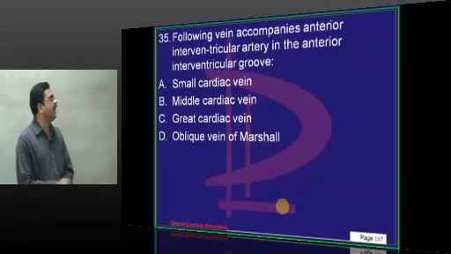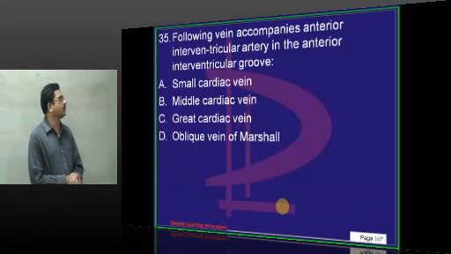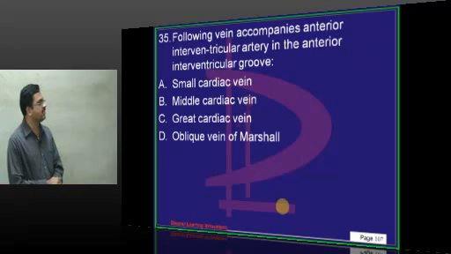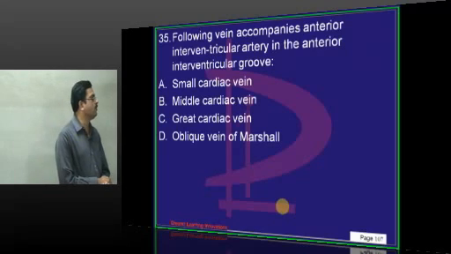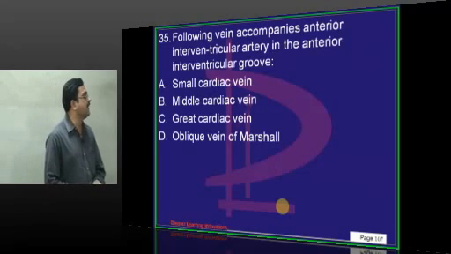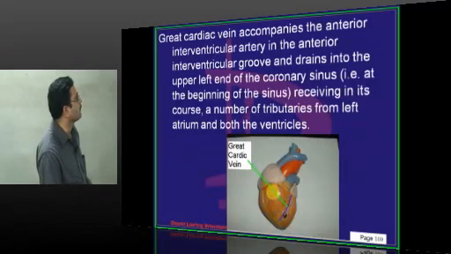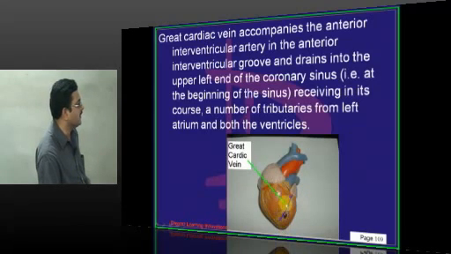Following vein accompanies the anterior interventricular artery in the anterior interventricular groove. Small cardiac vein is present in the right atrioventricular groove. Middle cardiac vein is present in the posterior interventricular groove. Great cardiac vein is present in the anterior interventricular groove. Oblique vein of Marshall is related to the left atrium, present at the base of the heart. So answer is great cardiac vein, which accompanies the anterior interventricular artery. You can see the blue marking, great cardiac vein, accompanying the anterior interventricular artery in the anterior interventricular groove.